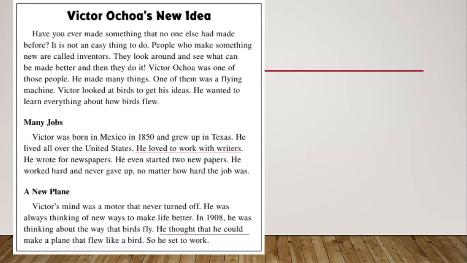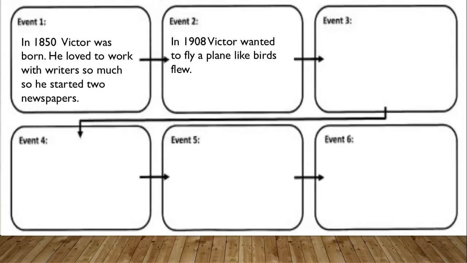So when we look at this, we see a date, and we know that Victor was born in Mexico. He loved to work with writers. Because of that, he began to write and open newspapers. Then, in 1908, he thought of an idea. And this idea was to make a plane fly like a bird. So, first he was a writer, then he was a builder, and we can see this sequence of events happening.